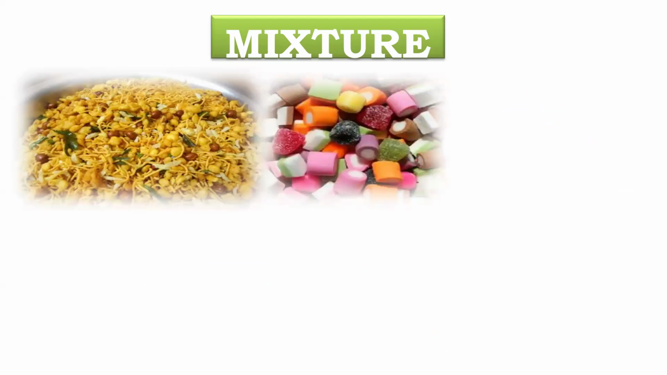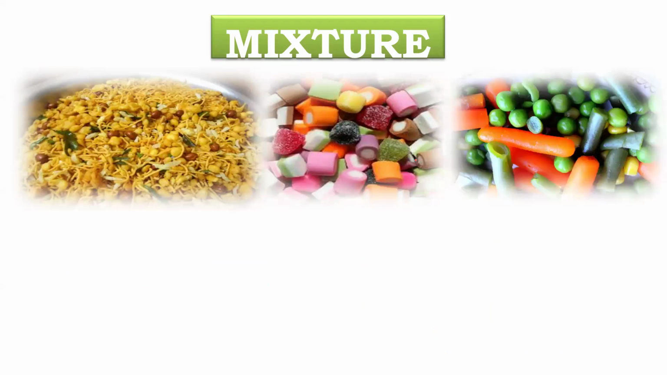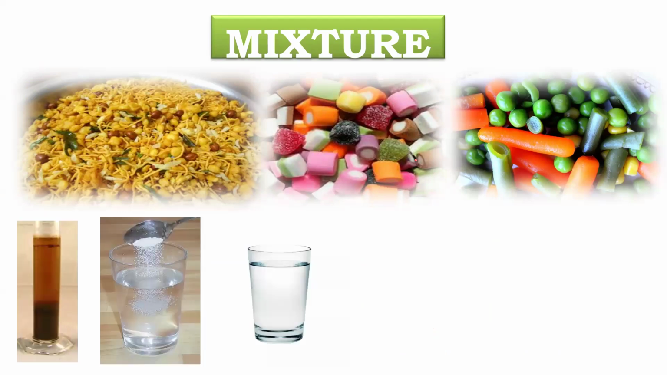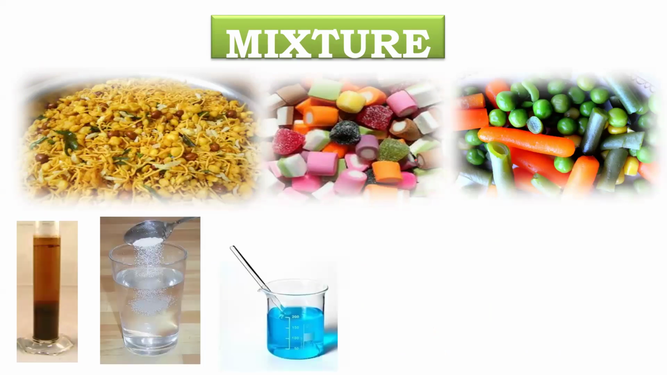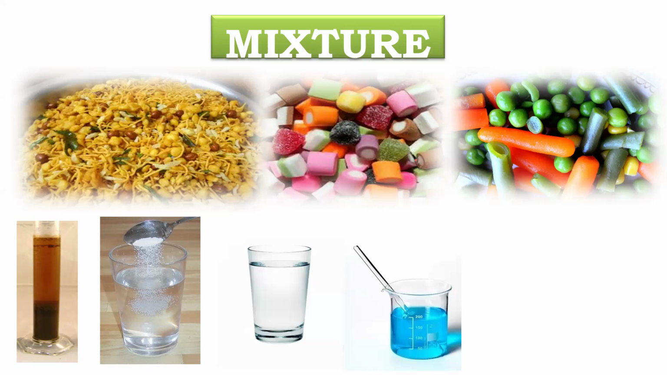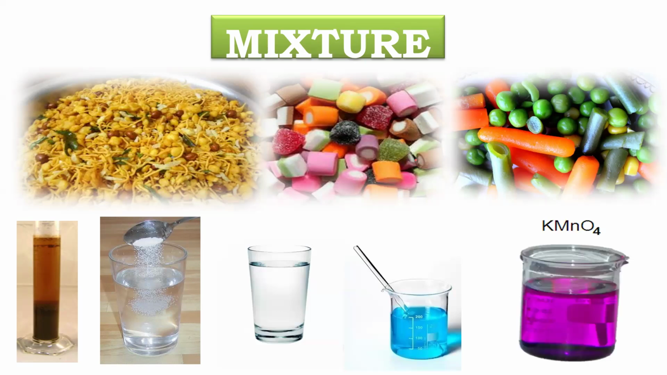Yeah, this is chivda, and these all are mixtures: different types of sweets, different fruits, vegetables. Yeah, vegetables are mixed. Salt and water. Okay, copper sulfate and water, which you told, beta, this blue color. KMnO4 in water.